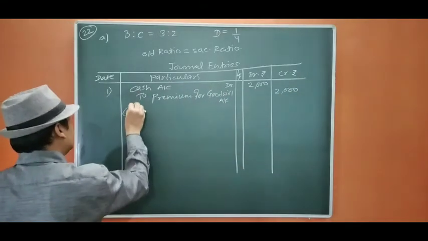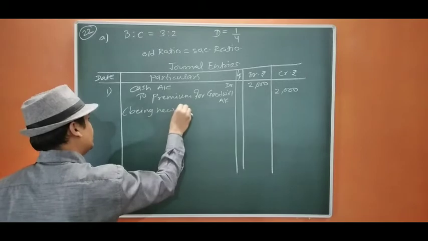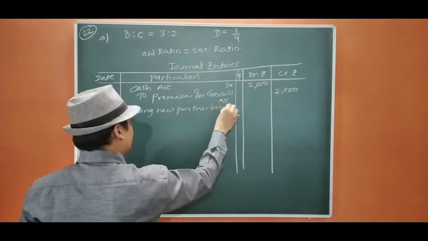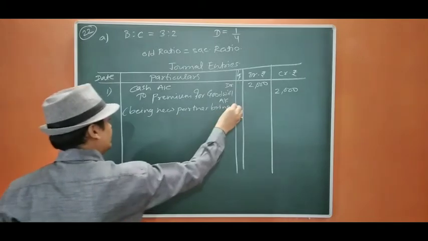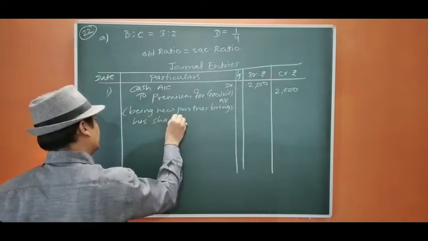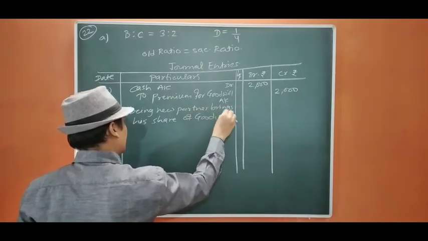Being B, new partner, brings in share of goodwill. Okay.